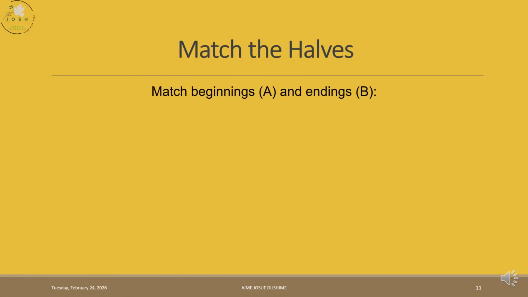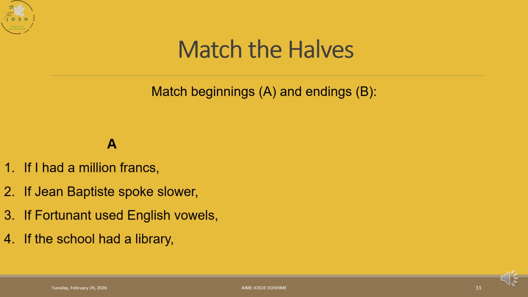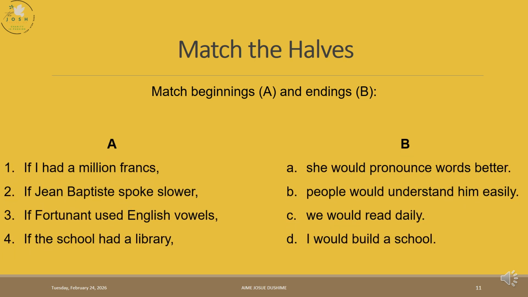You're going to match these halves. You have A and B, you're just going to match with the right one. If I had £1,000,000, if Jean-Baptiste spoke slower, if Fortuna used English vowels, if the school had a library, you're going to match it with the second half that you have here. She would pronounce words better. People would understand him easily. We would read daily. I would build a school.